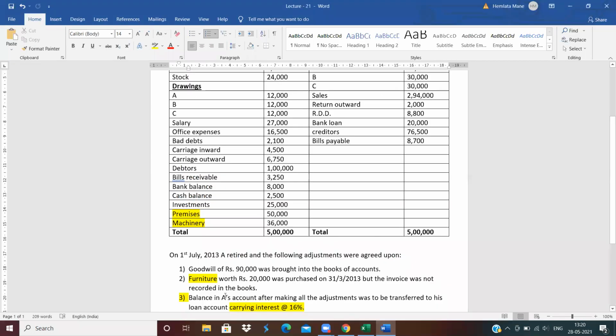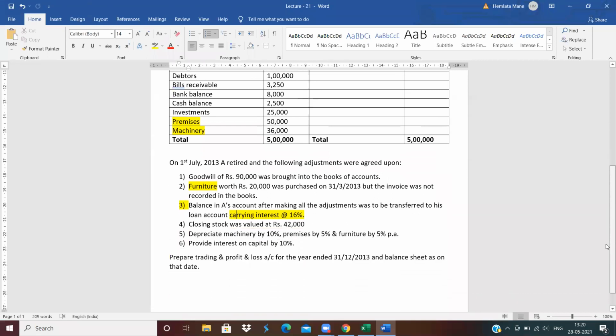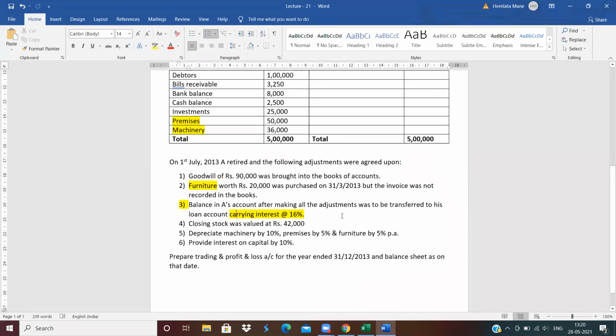Now, next adjustment is balance of A's account. After making the adjustments, close A's account and transfer its balance to the loan account and calculate the interest on loan account. This adjustment we will do later.